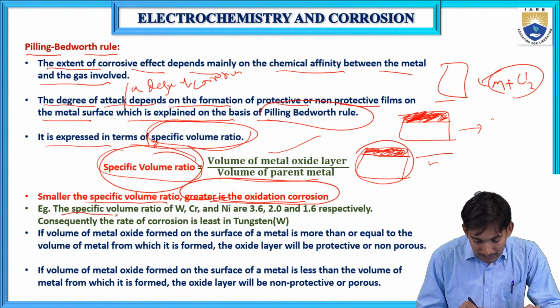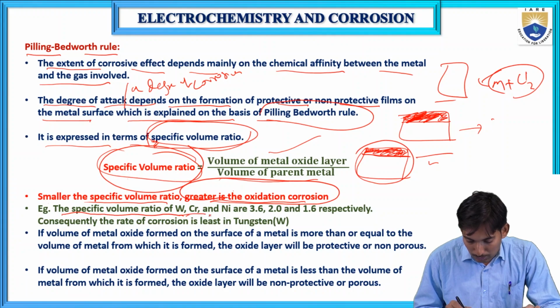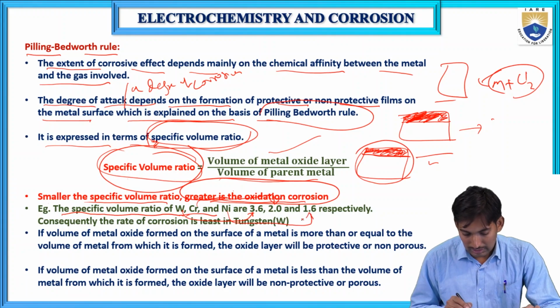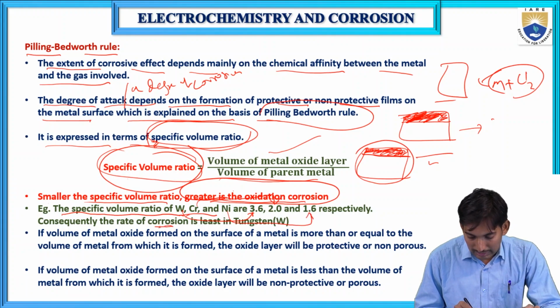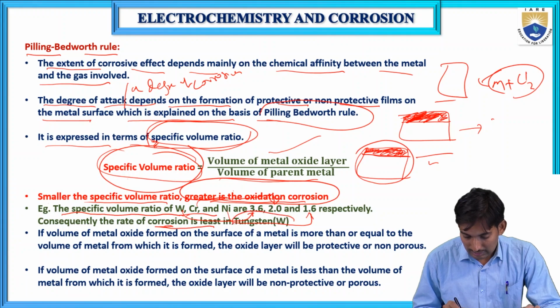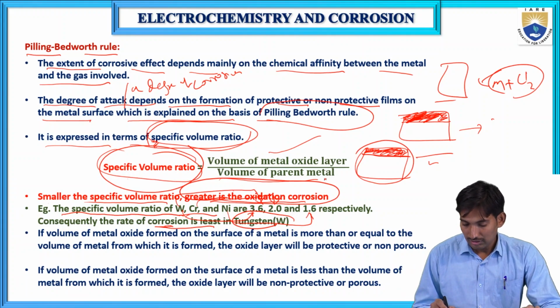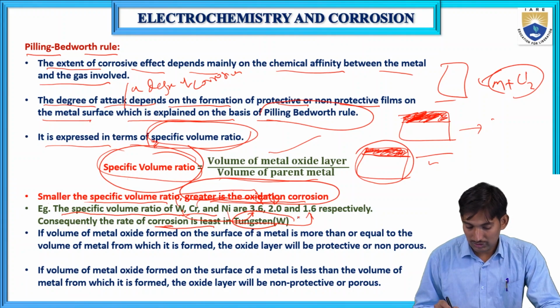For example, the specific volume ratios of tungsten, chromium and nickel: tungsten is 3.6, chromium is 2.0 and nickel is 1.6. Then the rate of corrosion is least in tungsten. This means tungsten has the highest specific volume ratio, so it has the least oxidation corrosion.